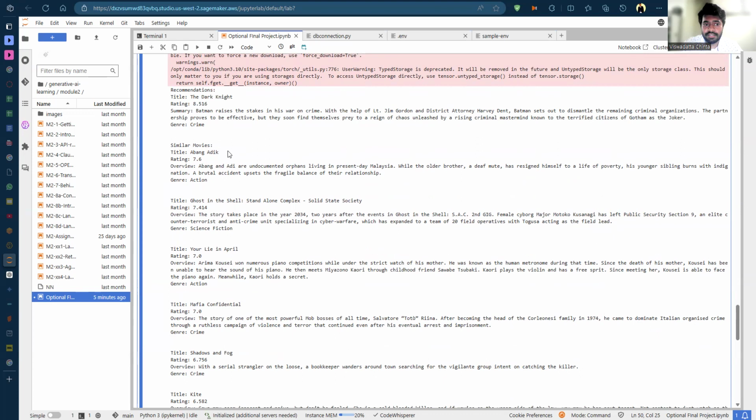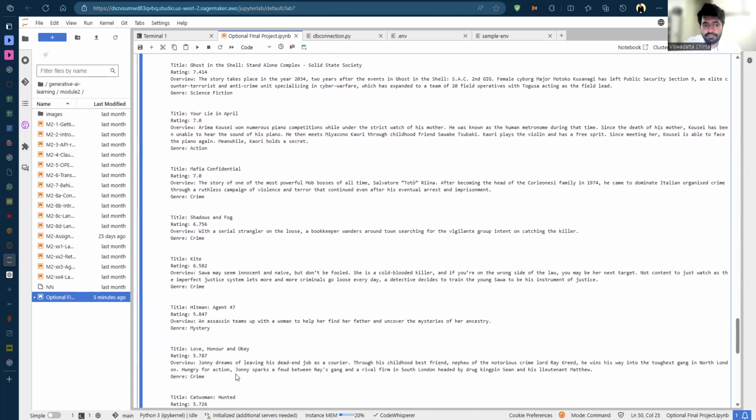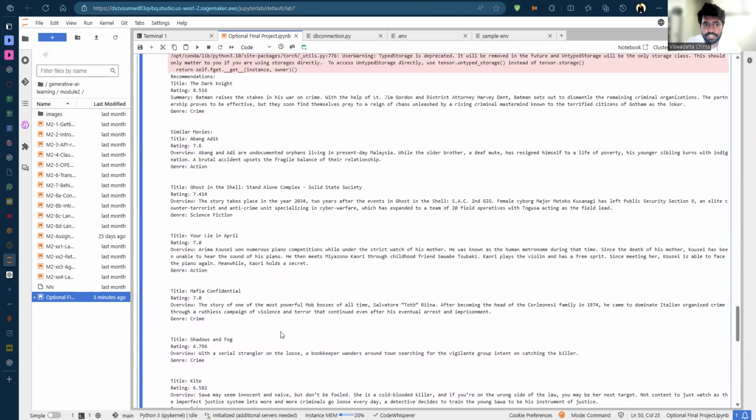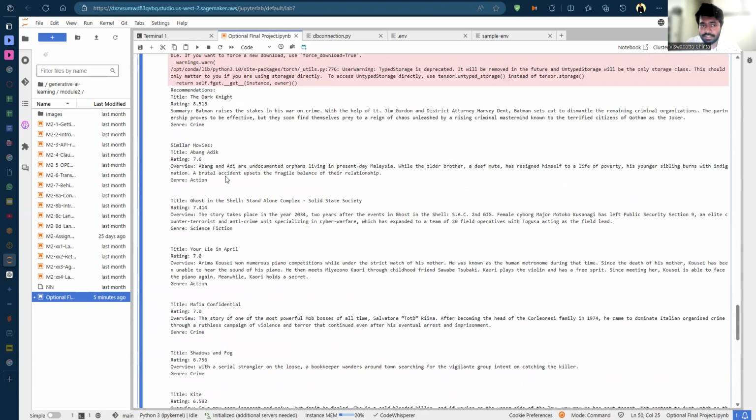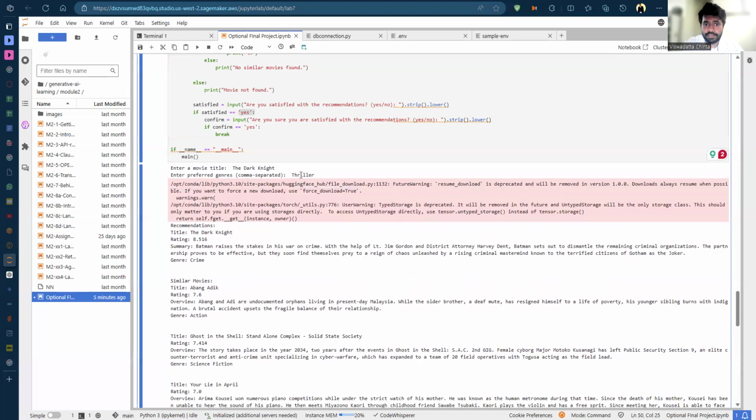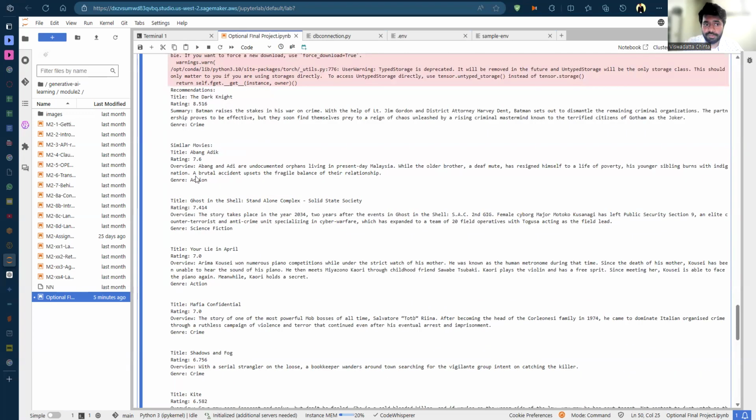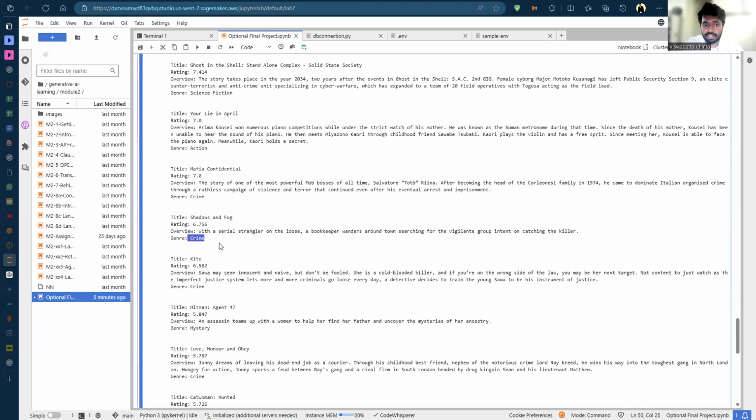throughout the database and kind of match this particular description with any other 5 to 10 movies which it has recommended, and maybe match it with the things I have liked in this one. As this is a crime genre, and I have inputted thriller, there will be a few which will be matched based on the overview and a few which will be matched based on the genre to give a complete picture of recommendations based on what the user will want to watch.